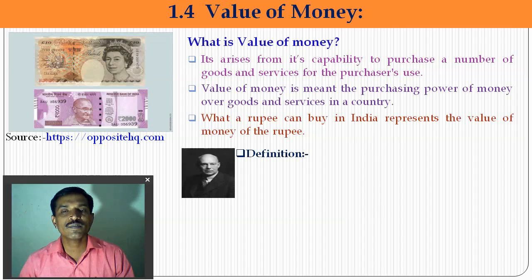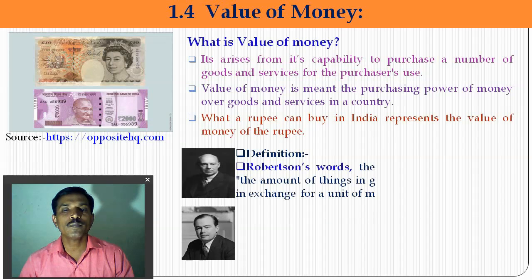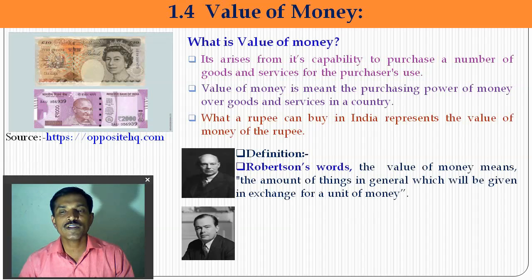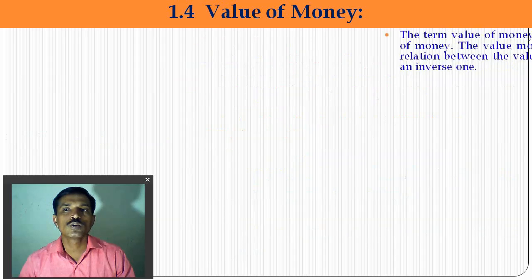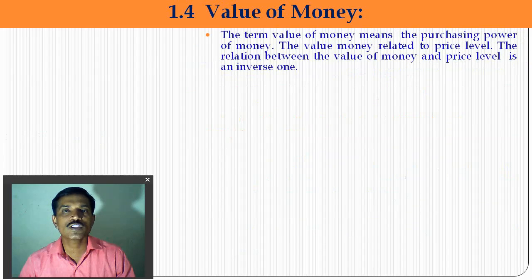So we look here at the definitions of the value of money. Robertson gives the definition: the value of money means the amount of things in general which will be given in exchange for a unit of money. Another definition is given by Crowther: the value of money is what it will buy. So how many goods will be purchased with a unit decides the value of money. More goods purchased with 1 unit of money means more value; fewer goods purchased means less value. So the value of money means the purchasing power of money.